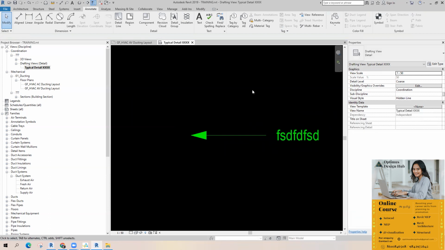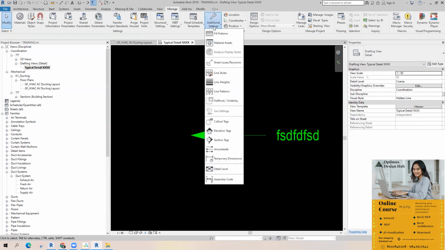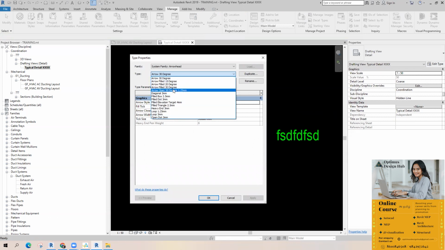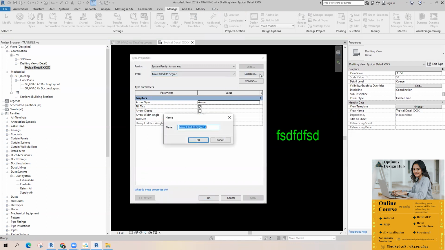If I need to reduce the size of the leader, you should go to manage, additional settings. There is an option called arrowhead here. Just pick this one. You can see the complete types of arrowheads here. Right now we are using this one, arrow filled 30 degree. Just take this, duplicate it, and provide the name.